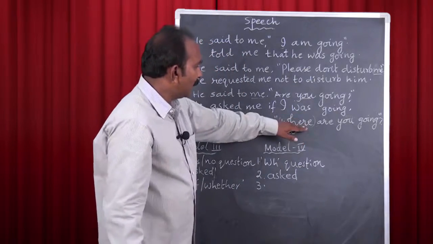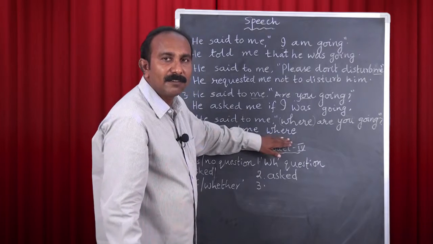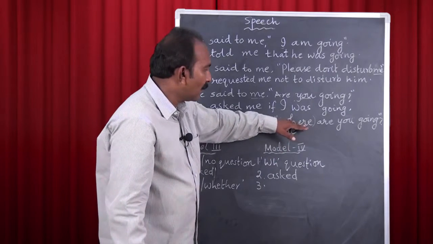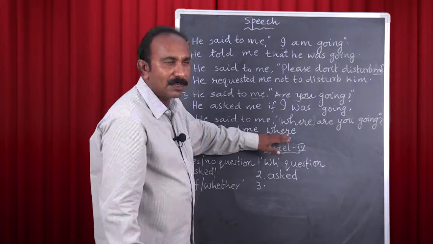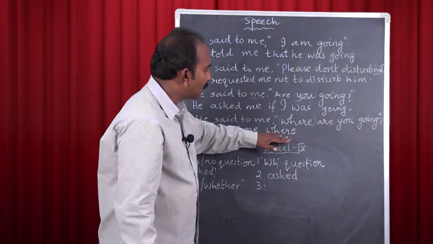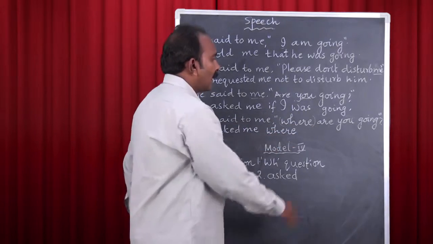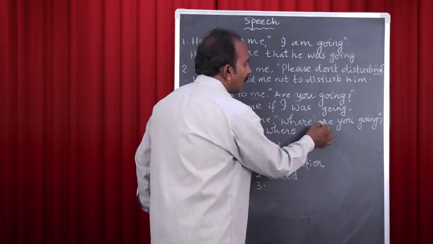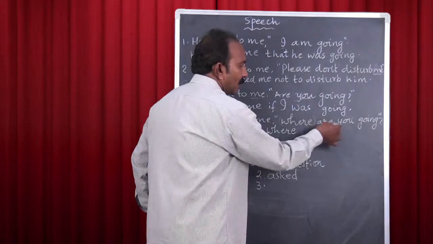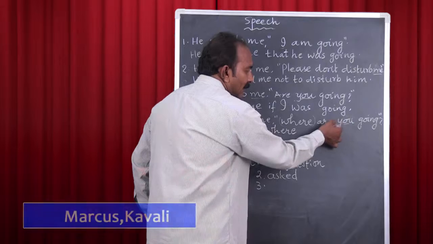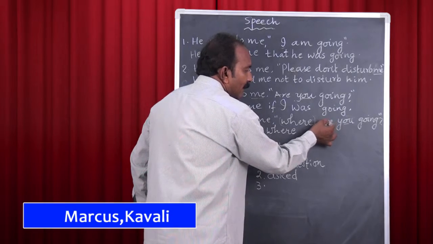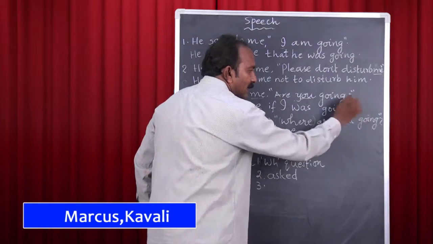If there is why, here the linking word is why. If there is how, it is how. Whatever there is, it becomes the linking word here. And the remaining is the same as in model 3. Here we have the subject and helping verb. The helping verb is used before the subject as it is a question.